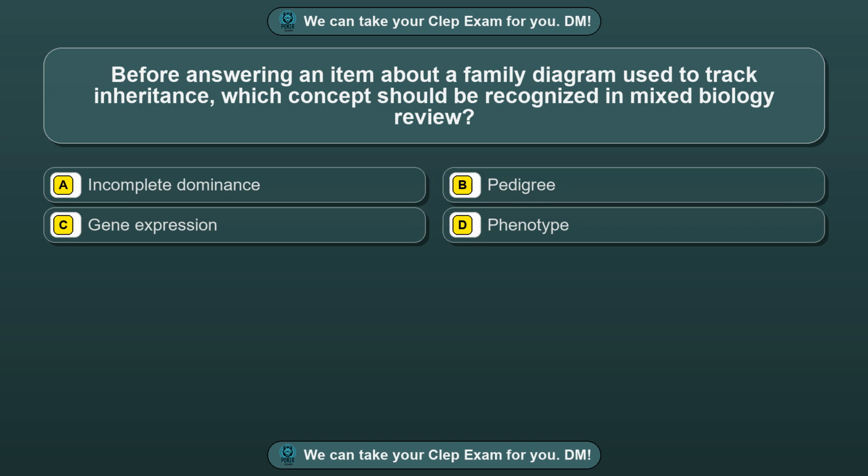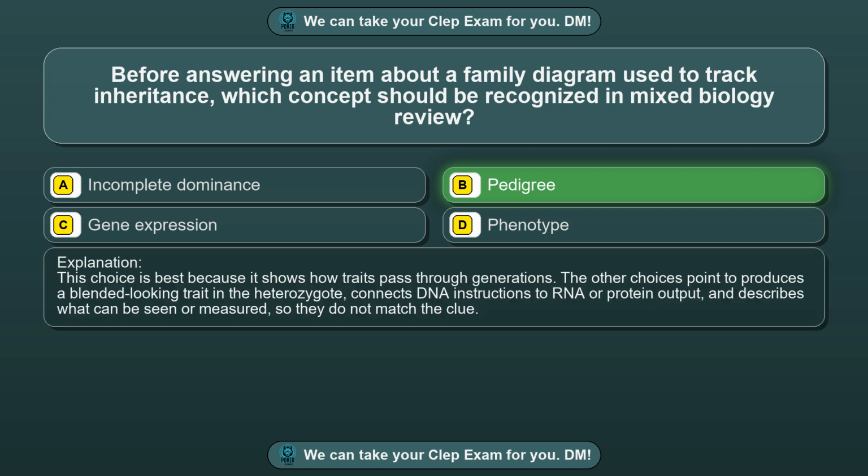Question 50. Before answering an item about a family diagram used to track inheritance, which concept should be recognized in mixed biology review? Option A, incomplete dominance. Option B, pedigree. Option C, gene expression. Option D, phenotype. The correct answer is option B, pedigree. This choice is best because it shows how traits pass through generations. The other choices point to produce as a blended-looking trait in the heterozygote, connects DNA instructions to RNA or protein output, and describes what can be seen or measured, so they do not match the clue.